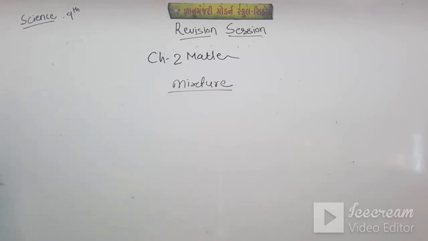Now we will go to biology, chapter number 5, the fundamental unit of life.